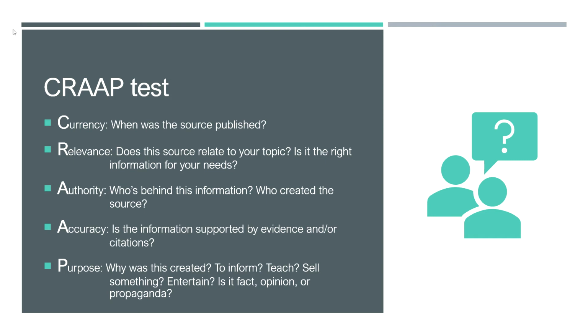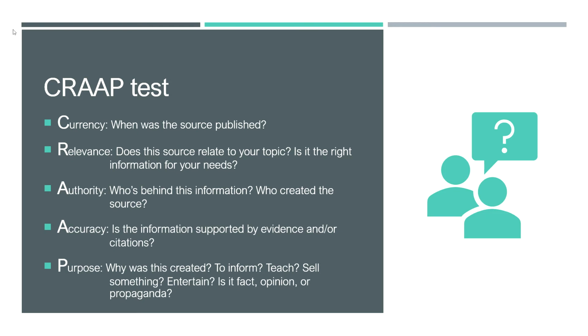Was it a government agency, a journalist, a scholar in the field? With online sources, examine the URL of the website. Government websites end with the letters .gov, educational sites end with .edu. These two are considered more reliable types of websites than .org or .com. Accuracy: is the information supported by evidence? A news article will link to its sources, and an academic journal will have citations. We expect some way of backing up what the author is saying.